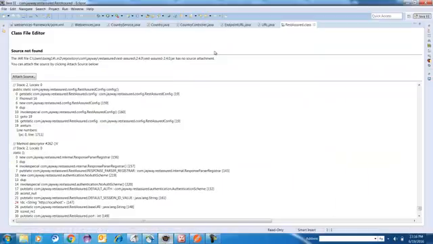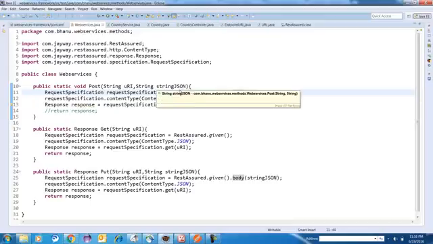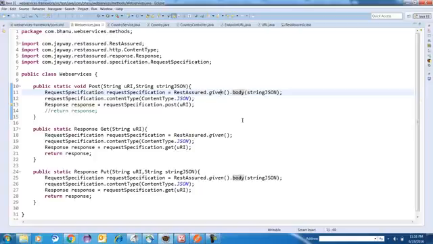So if you look at this code, web services.java, you'll have RestAssured, right? RestAssured is a class dot given, right? Again, given basically is a method, and that method returns an object, and we are doing dot body.